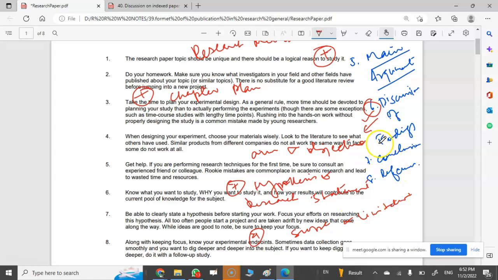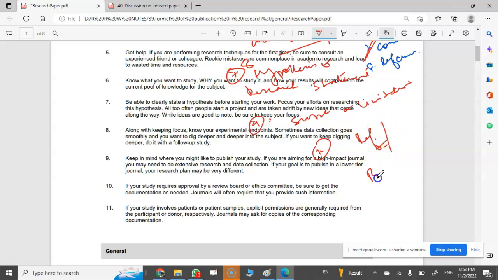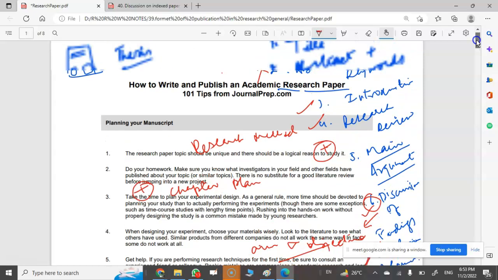After the discussion of findings, here the aims and objectives will come. Then your conclusion will be there. After that, this is the 8th point, this is the 9th point, right? And after your scope and limitations, you have to write down the 10th point, that is reference. Got it? Reference and bibliography. Fine. This will be your synopsis.